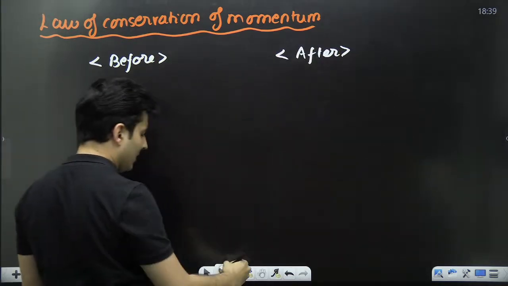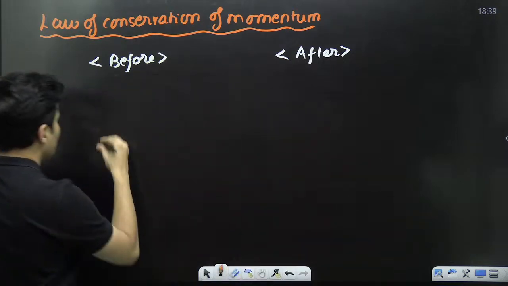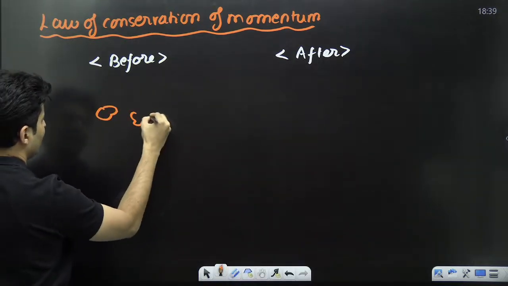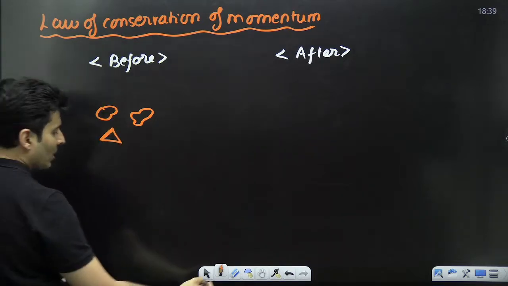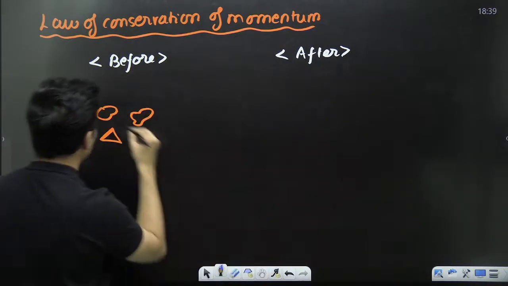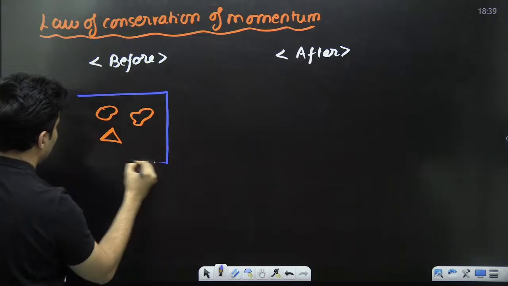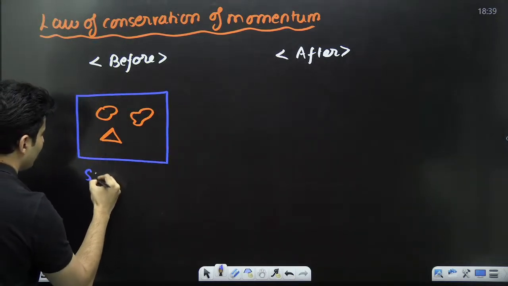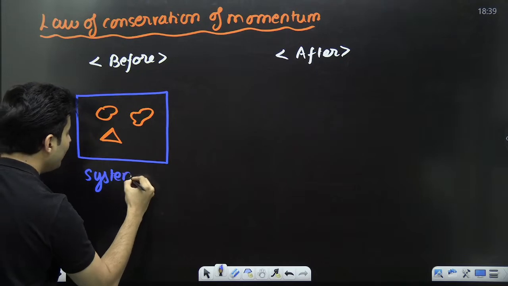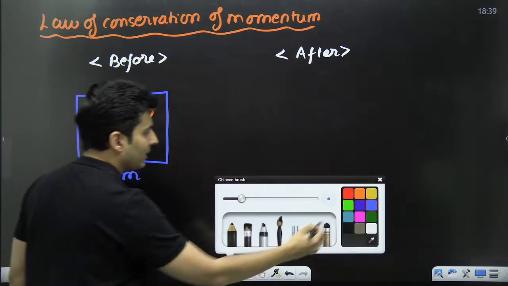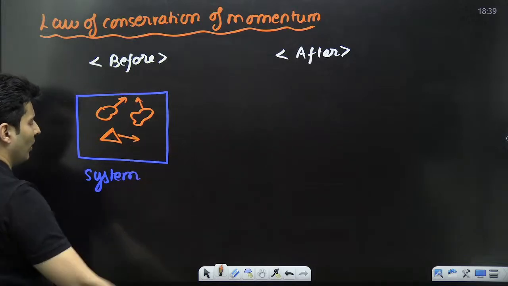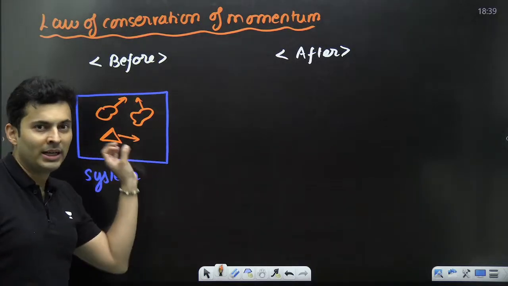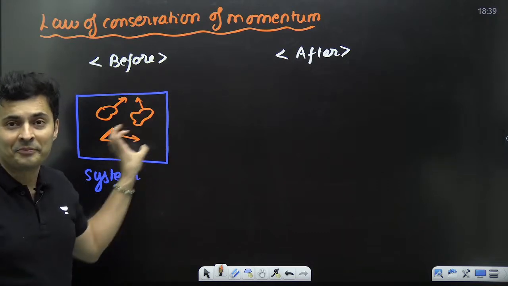Maybe there are multiple masses over here, let's say M1, M2, M3, M4. This is basically your system. These particles could be moving wherever they want. They have their own momentum, so they have some total momentum of the system.